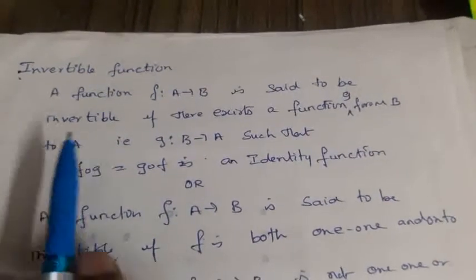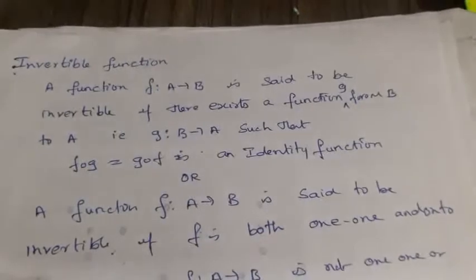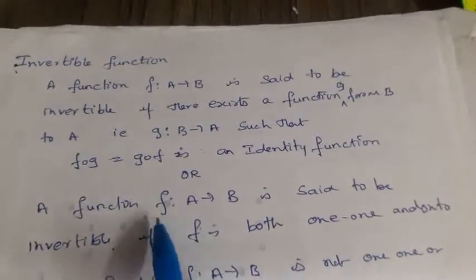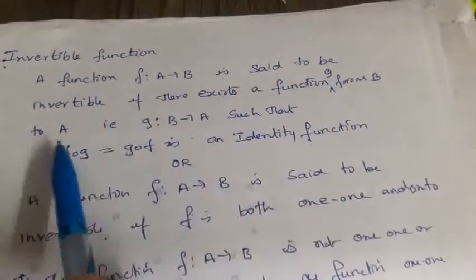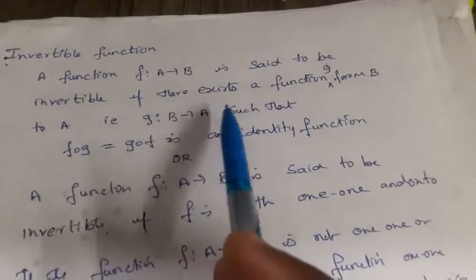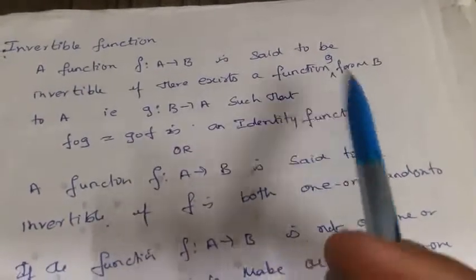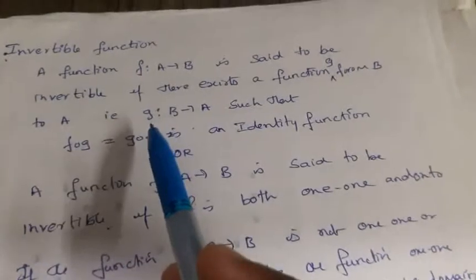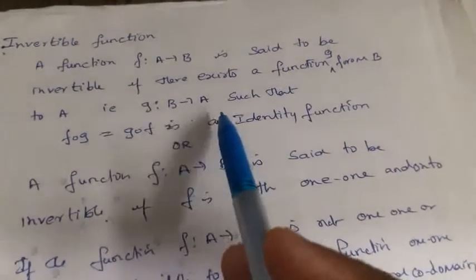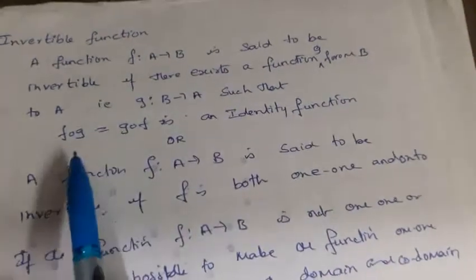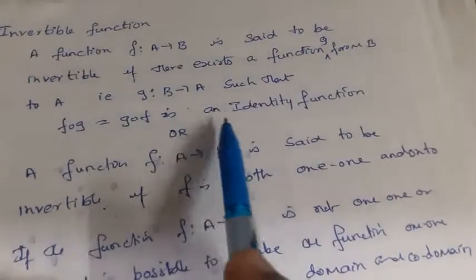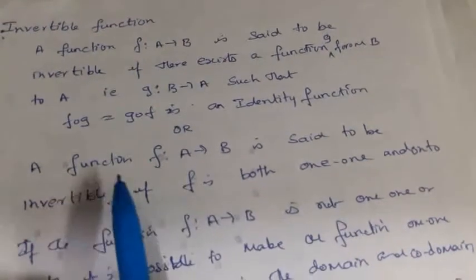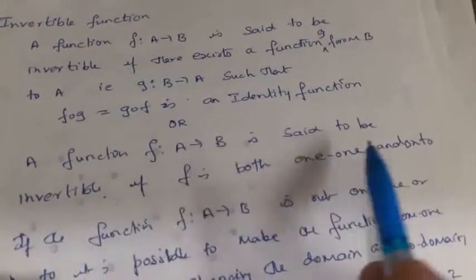Now I will explain invertible function. The definition is like this. A function f from A to B is said to be invertible if there exists a function g from B to A, such that f composite g is equal to g composite f, and which is an identity function.